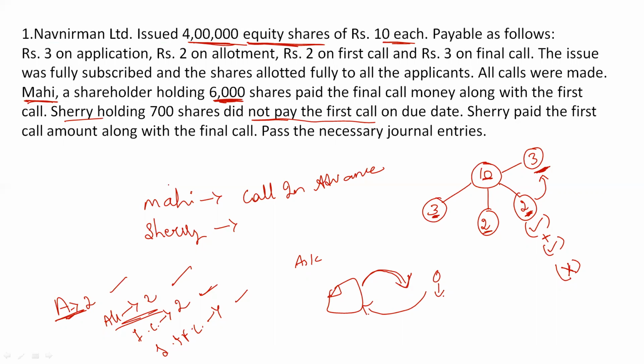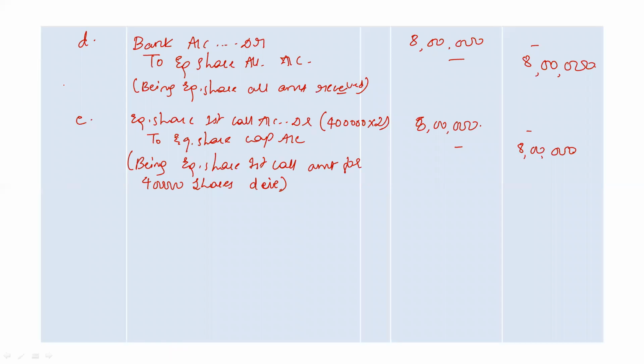Okay, so first let's consider Mahi. While making payment, we know our bank account will be affected, correct? So bank account will be affected. Entry number F. Okay, so the public are making the payment, so bank account is debited.